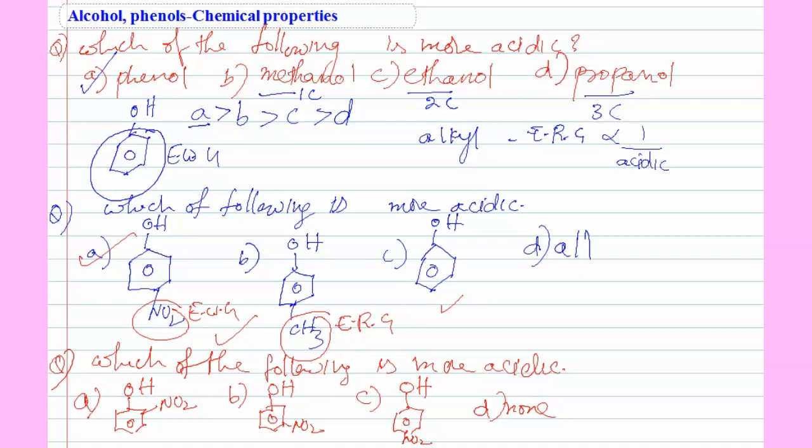So in this case, what is the thing about acidic nature? In ortho and para positions, acidic nature increases compared to meta. In ortho and para also, para is more acidic. Para substituent is more acidic than ortho, greater than meta. So whenever an electron withdrawing group is present, in ortho, para, meta positions, para is more acidic, then ortho is more acidic, greater than meta. So now the option is C.